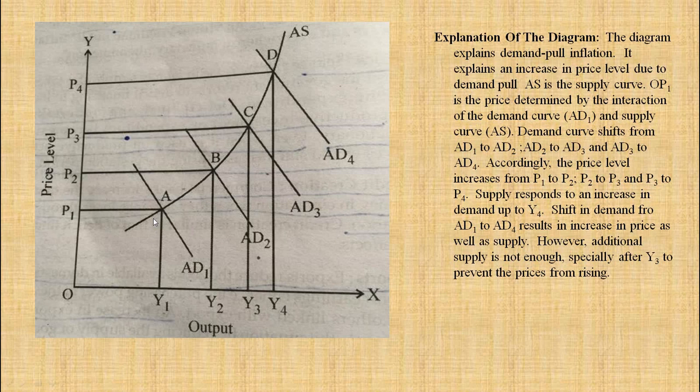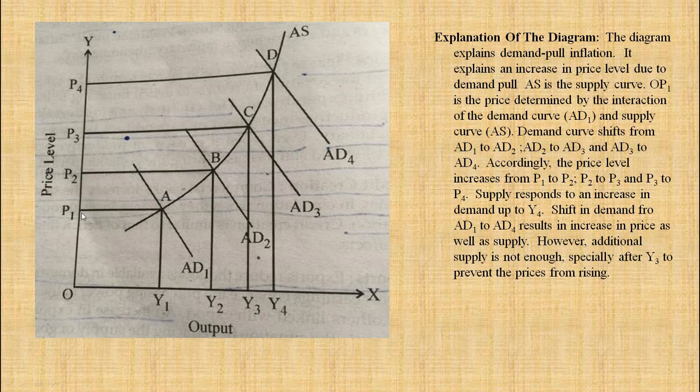Demand is rising. AS is the supply curve. OP1 is the price which is determined by the interaction of the AD1 and AS curves.